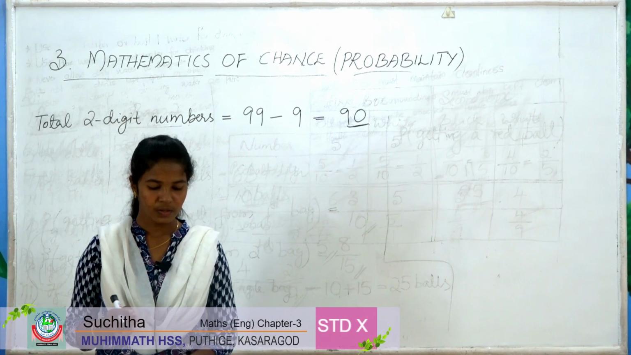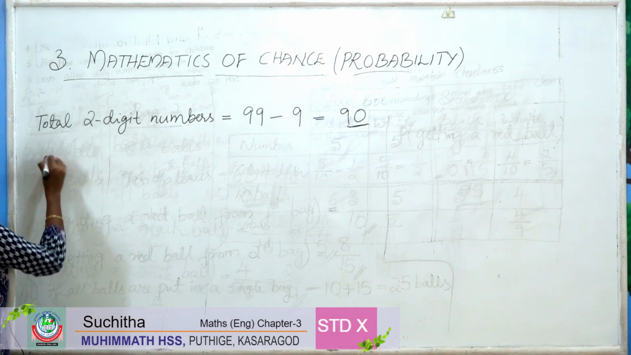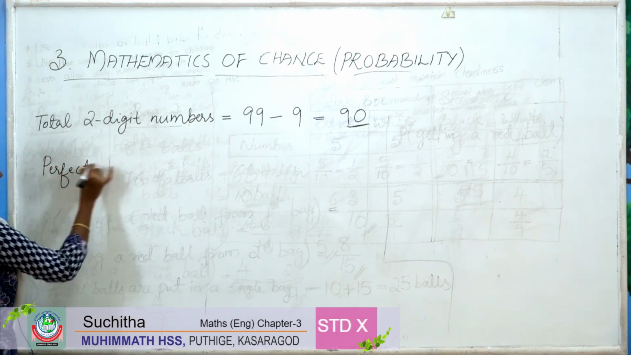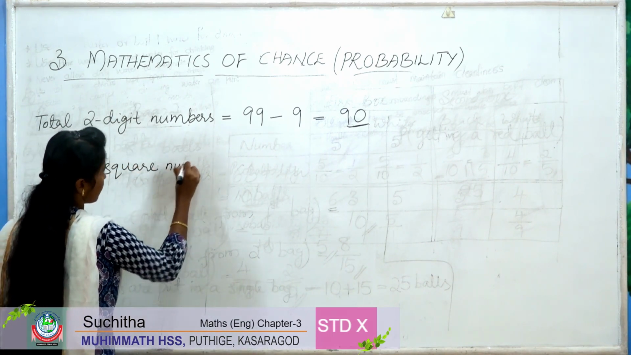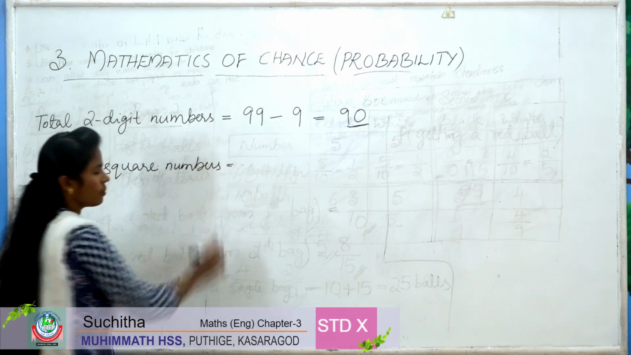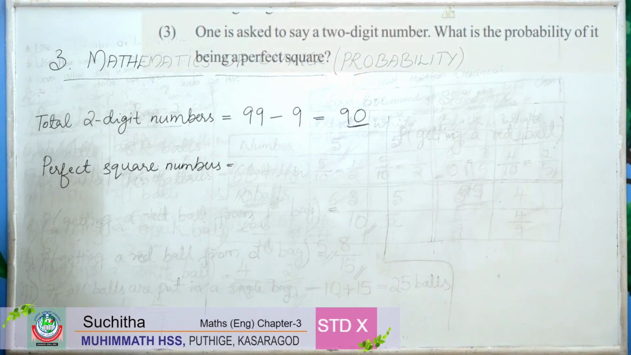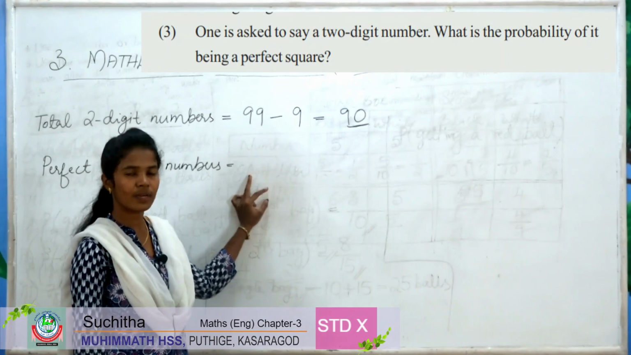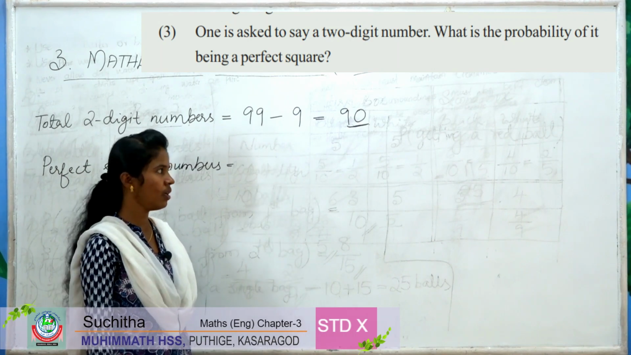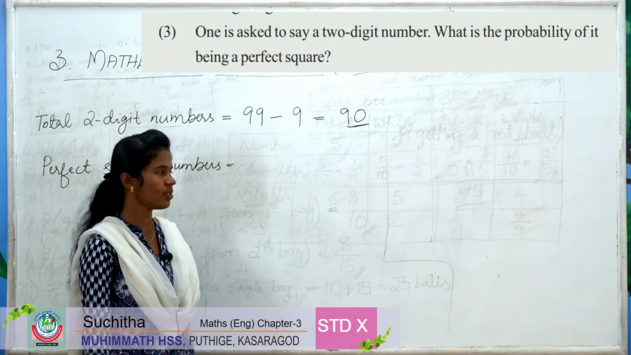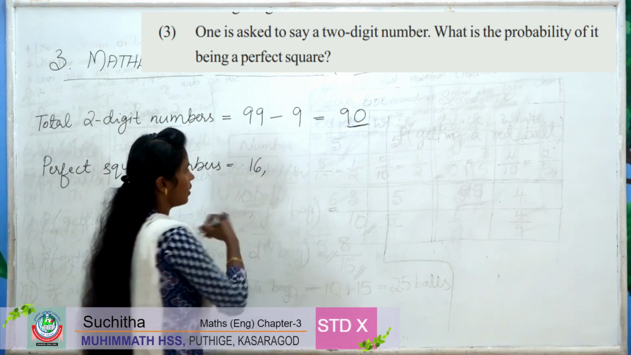So there are total 90 2-digit numbers. What is the probability of a number being perfect square? Out of 90, how many perfect square numbers are there? Perfect square numbers means square of each natural number. So 1 square is 1. 1 is a 1-digit number. 2 square is 4. 4 is also 1-digit number. 3 square is 9. 9 is also a 1-digit number. Next one, 4 square. 4 square is 16. It is a 2-digit number.